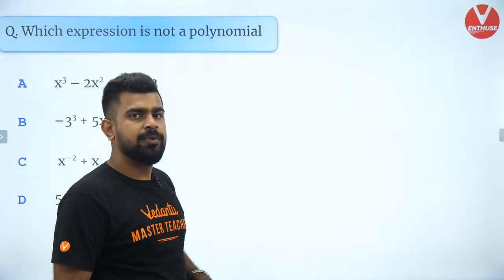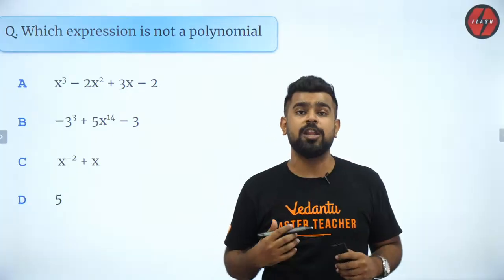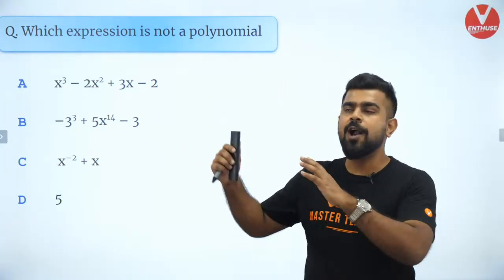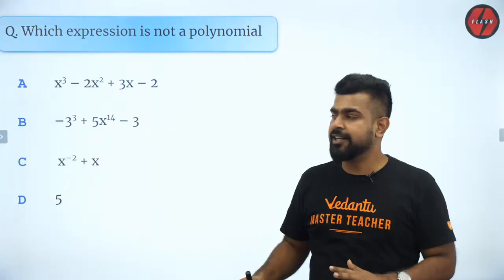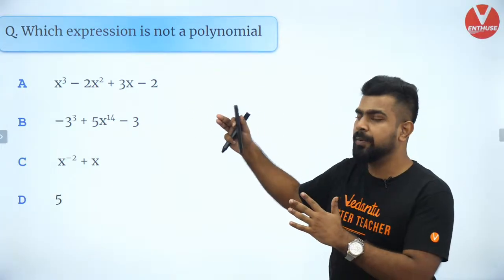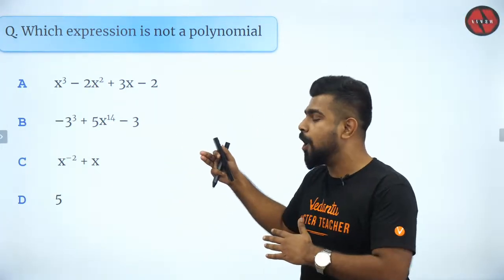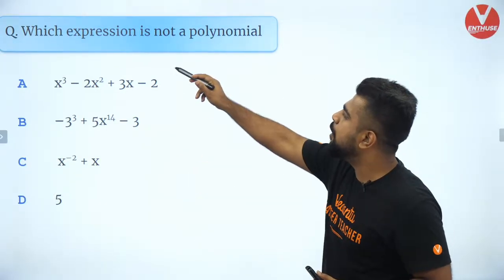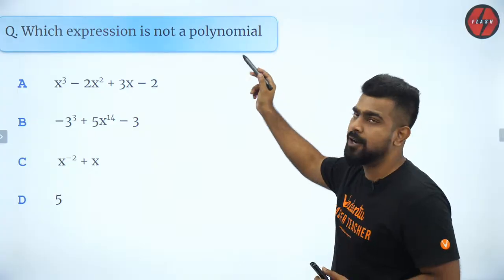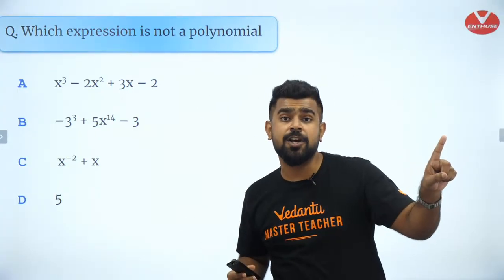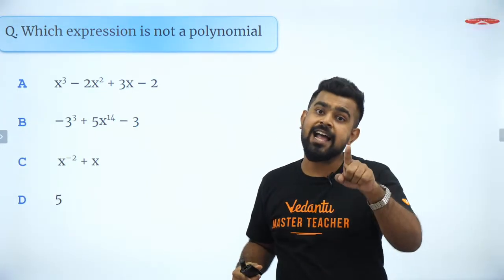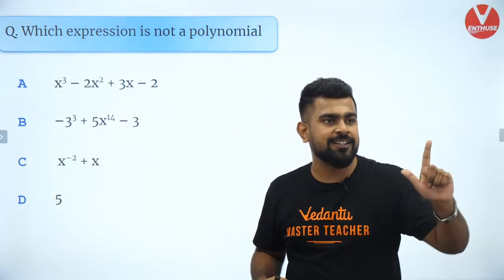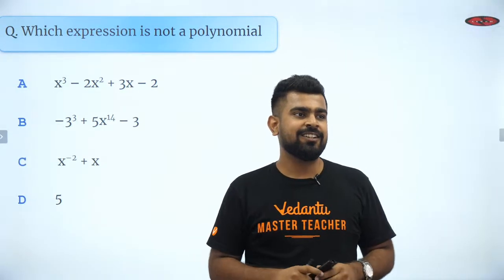First of all, before we go into the quadratic polynomial part, I want everybody to answer this question. What do you think is the answer over here? Is it option A, option B, option C or D? Can you guys let me know? Which of the following expressions is not a polynomial? I don't want just the answers, I want the reason. Because answer everybody can do, but you have to reason it out. Let me see the reasons, guys. Come on.